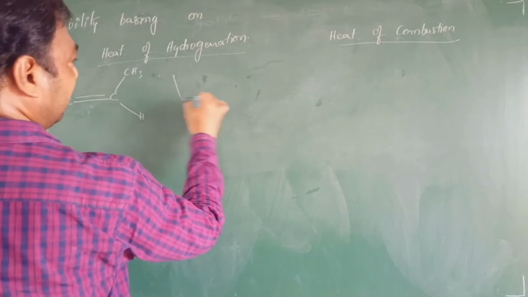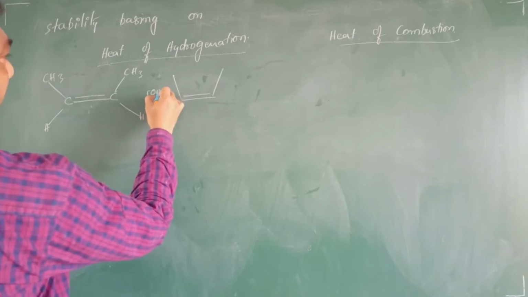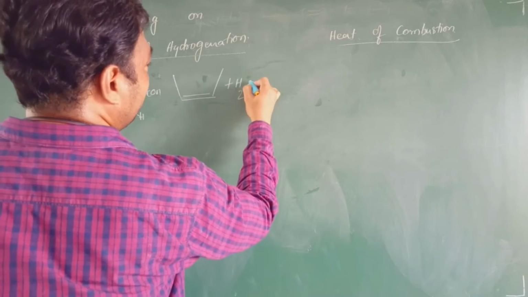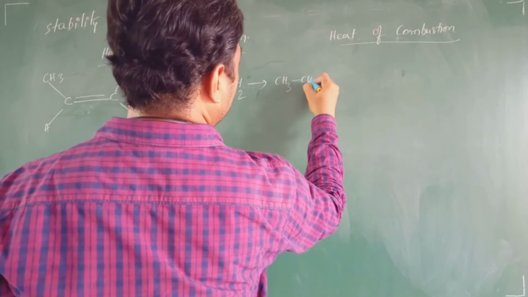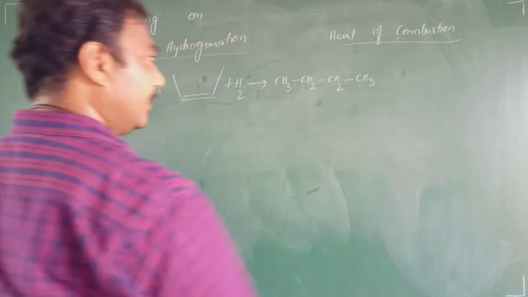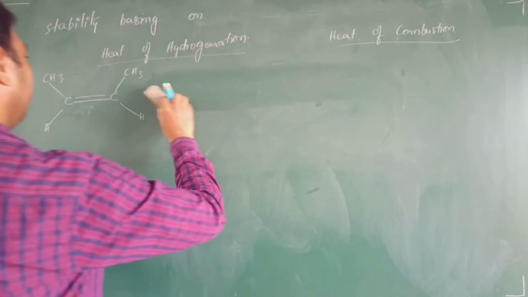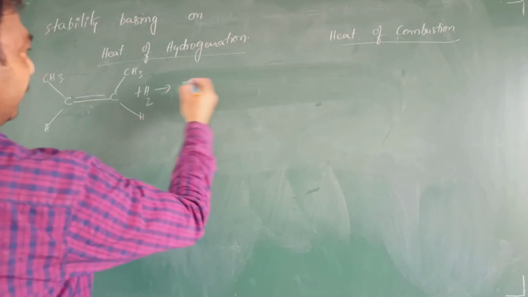Okay, generally it is a bond line diagram. Now, heat of hydrogenation means plus hydrogen, therefore what will be the product formed here? CH3, CH2, CH2 and CH3. This is the product formed, that is butane is formed over there. Okay, butane is formed, right? Now, cis-2-butene plus hydrogen gives butane.